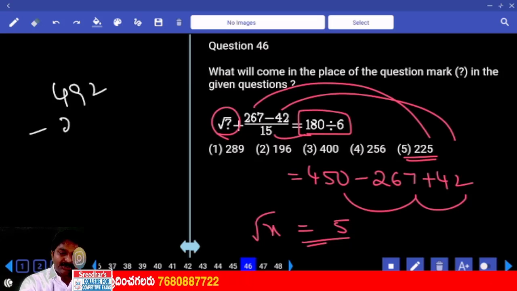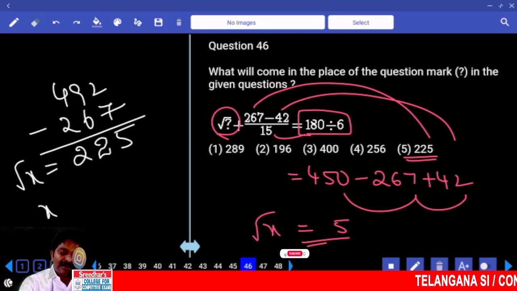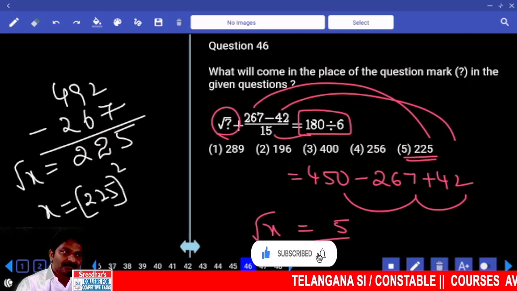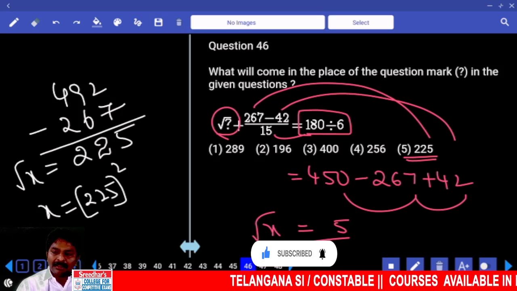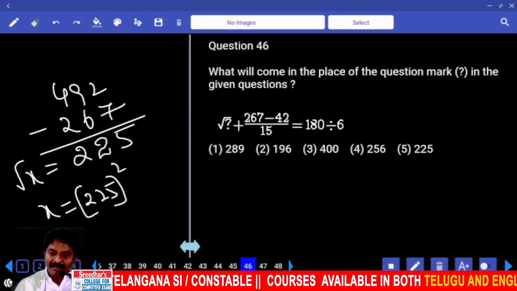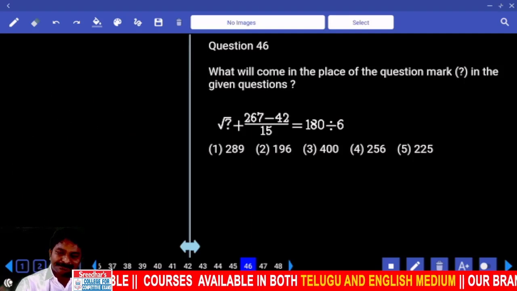492 minus 267. What is this? 220. Root x is this one. X is 225 square. That is what I was telling you. Hey, correct.